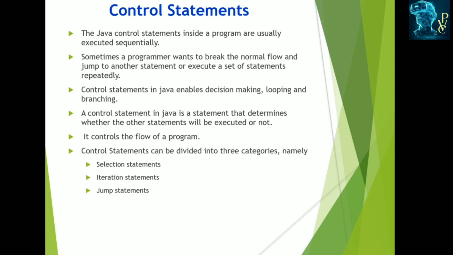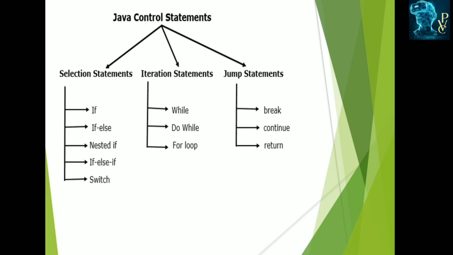In control statements we have decision making, looping and branching statements. Control statements also determine whether other statements will be executed or not, and they control the flow of the program. So we call these statements control statements, and they can be divided into three categories: selection statements, iteration statements and jumping statements.